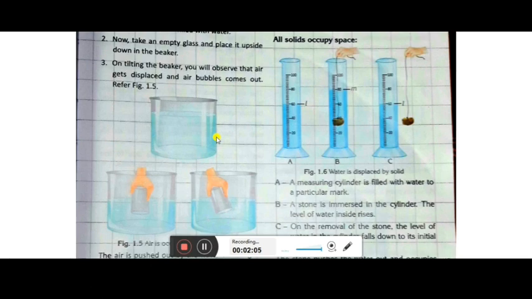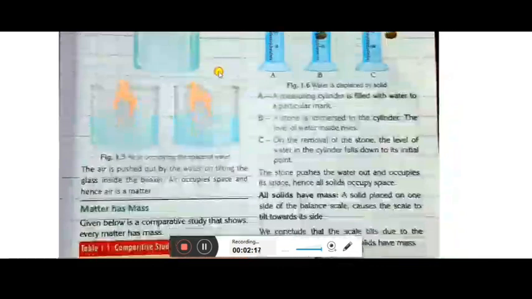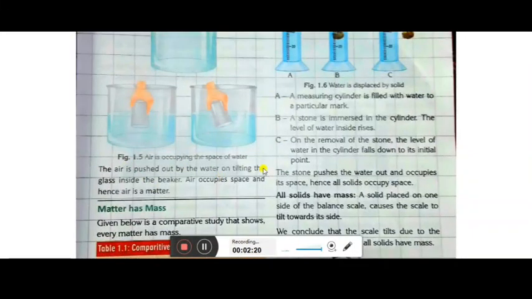This you might have noticed when you keep a mug in a bucket. Okay, sometimes for playing also you might have done it many times. So this means that the air is pushed out by the water on tilting the glass inside the beaker. As you are tilting, first the air was inside, and as you have tilted it, the water will start filling inside the glass, and from the other side the gas will come out. So then there will be so many bubbles inside the beaker. So that means air occupies a space and hence air is a matter.